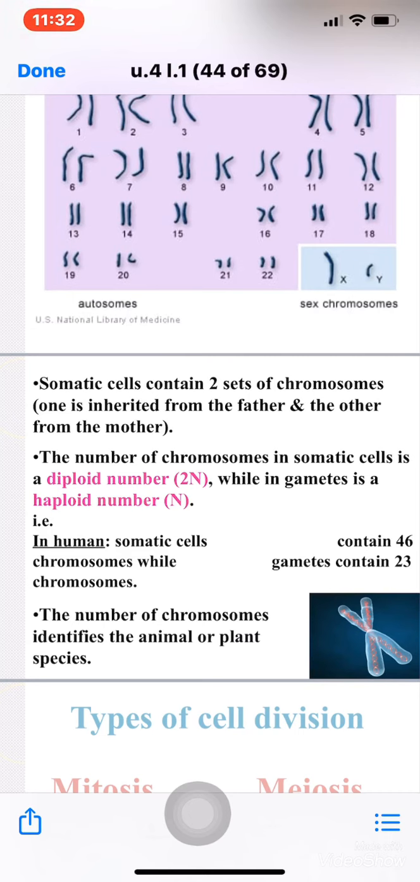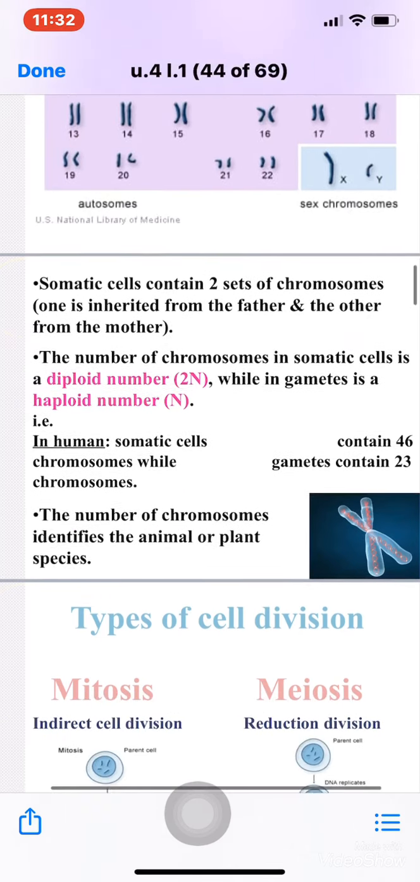This is very important. What are the gametes? The gametes are sperms in the male and ova in the female. This is very important. You have to know the names. The sperms in the male while the ova in the female.